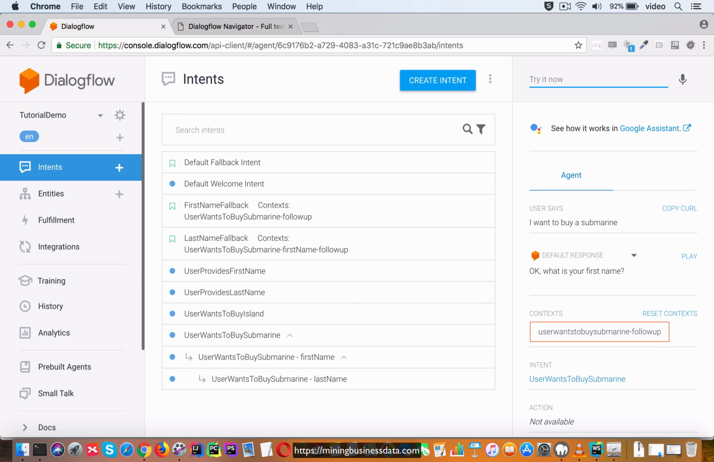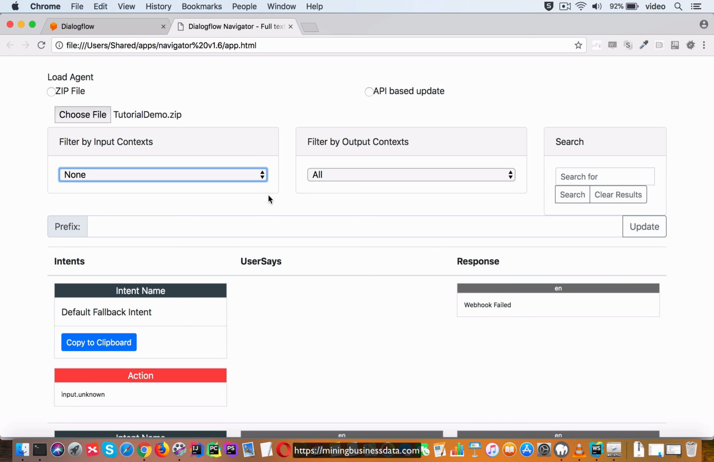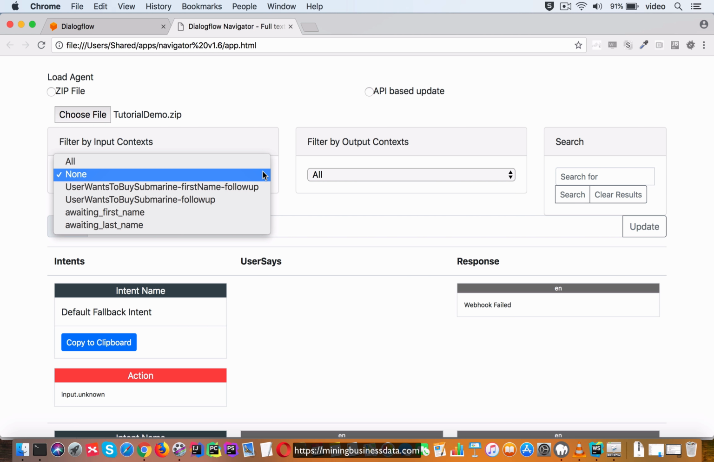So it's going to trigger the user-wants-to-buy-submarine intent, and it's also going to set the user-wants-to-buy-submarine-follow-up context. So this is now active at this point in the conversation. So let's take a look at which intents can actually fire.